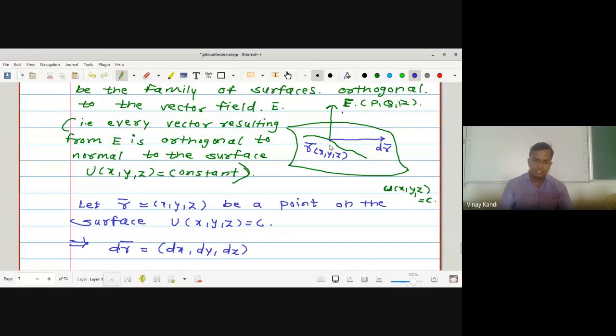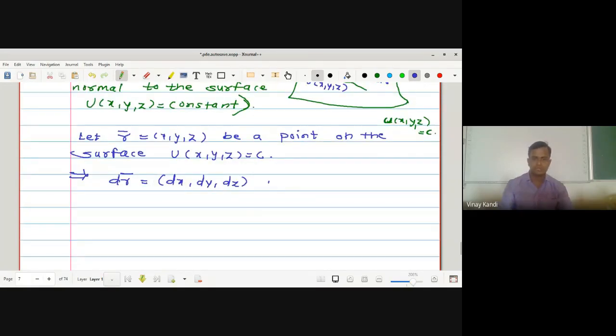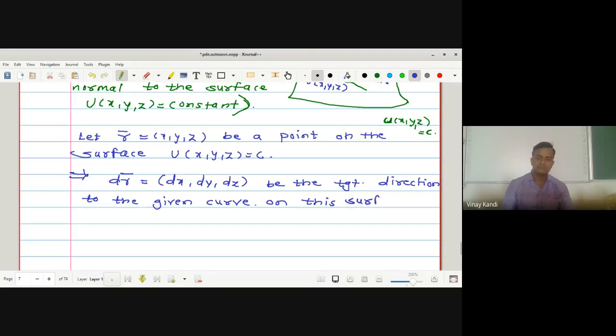It is the tangent direction to the given curve on this surface at point x, y, z.